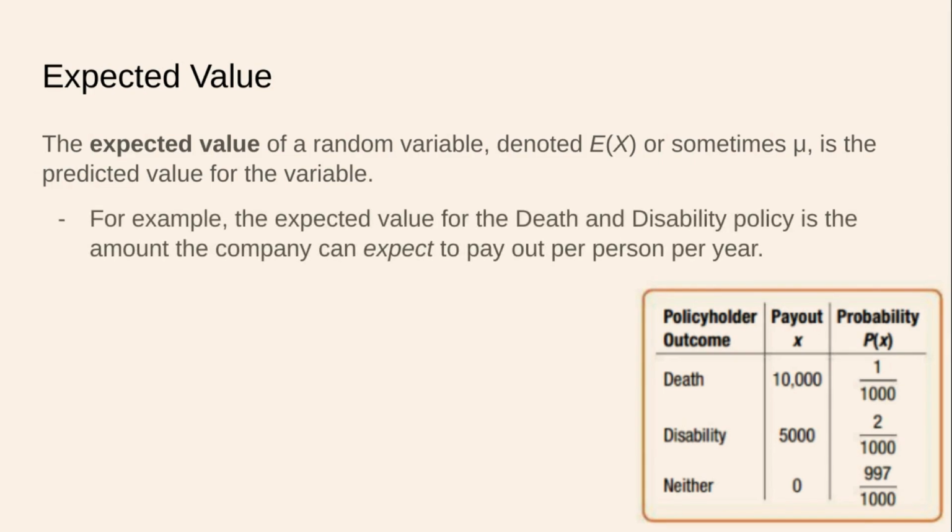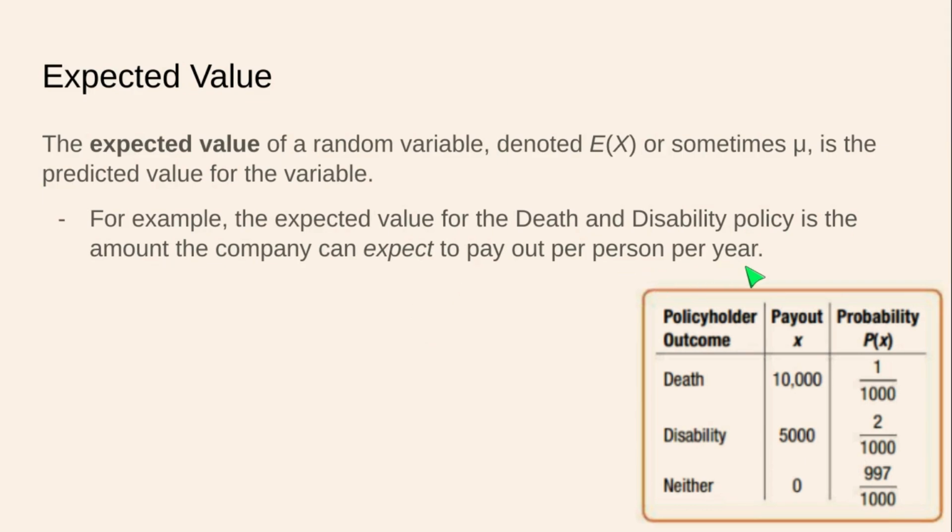So for example, the expected value for the death and disability policy is the amount the company can expect, makes sense, to pay out per person per year. Now, does that mean that each person's going to get the same amount of payout? No. It would be really nice if no one had to get their payout and they were living fine and dandy. Hopefully not everyone inherits a disability, and hopefully not everyone dies. So we're not expecting the same payout for everybody, but for each individual, they're going to be in one of these three categories. So per person, how much can the company expect to pay out per year?